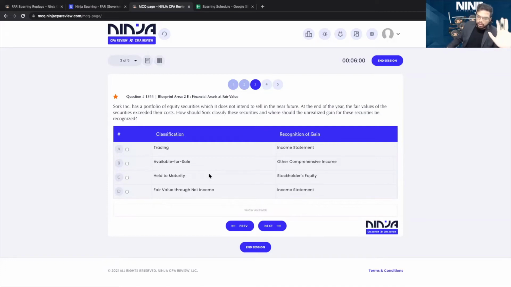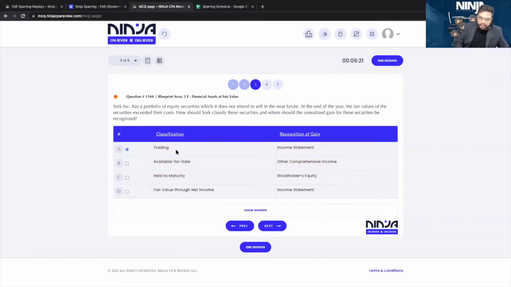Only debt securities are classified as trading, available for sale, and held to maturity. Only debt. There has been an update. This update was done 3 years back, so it's been there for quite some time. Debt securities are classified as trading, available for sale, held to maturity. This classification is no longer for equity. This is only for debt.